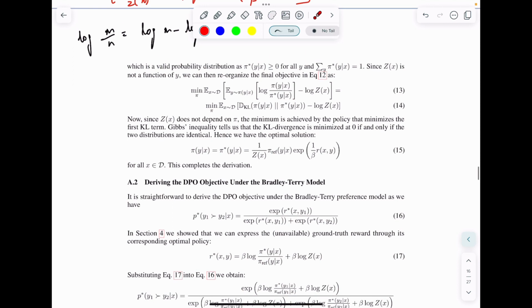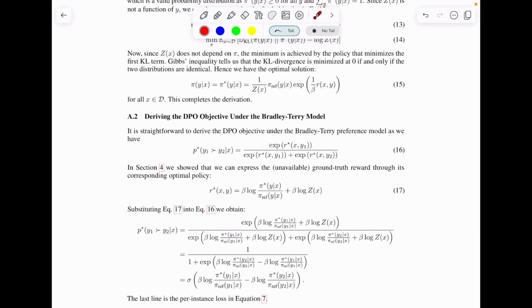That's what they are saying, that we have an equation of pi in terms of the reward function, right? So now we can use this equation of pi(y given x), represented as a function of Z(x) and the reward function, as well as the reference policy pi_ref. We can use this to optimize or find the value of pi(y given x). But there is a catch in this, that is, this particular function Z(x), also known as the partition function, has an equation which has a sum over all y.